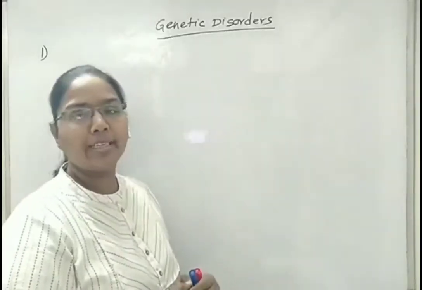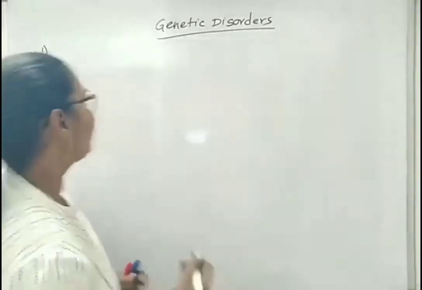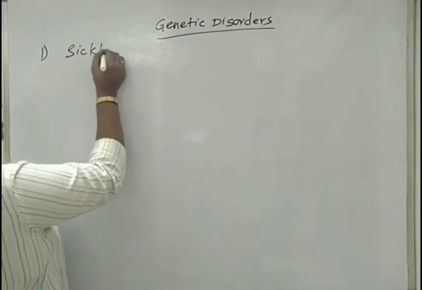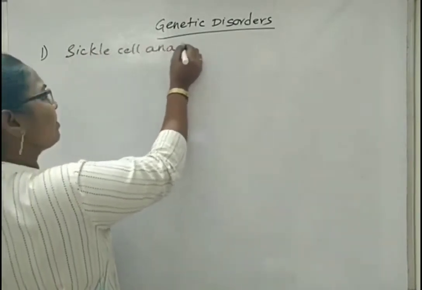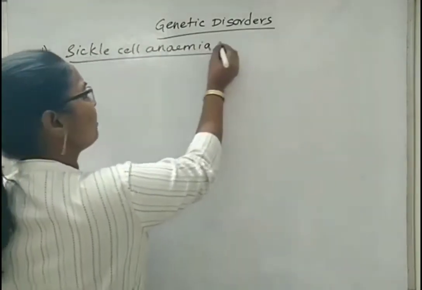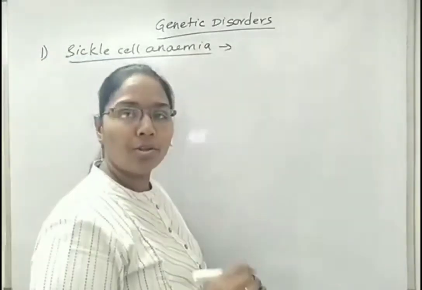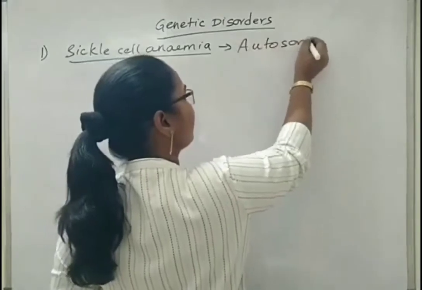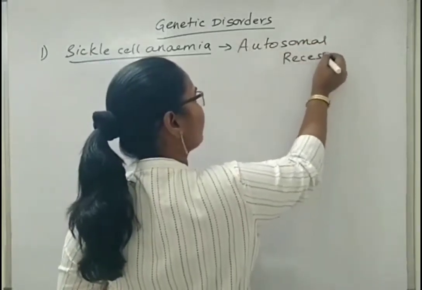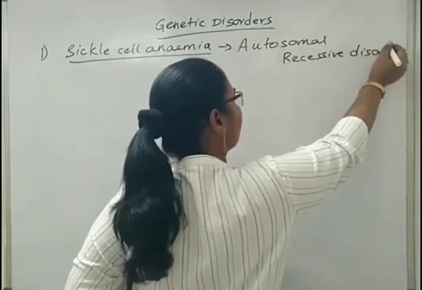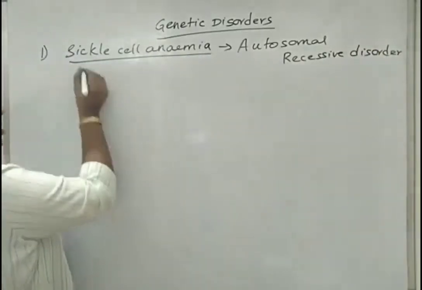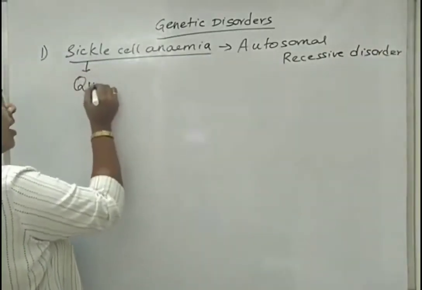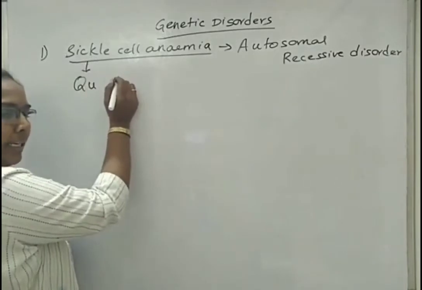Next topic will be genetic disorders. Under genetic disorders, we will start with the first one, sickle cell anemia. Sickle cell anemia is considered an autosomal recessive disorder. Now, it is also considered as qualitative inheritance or qualitative variations.